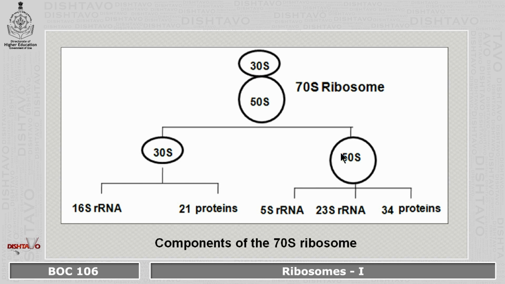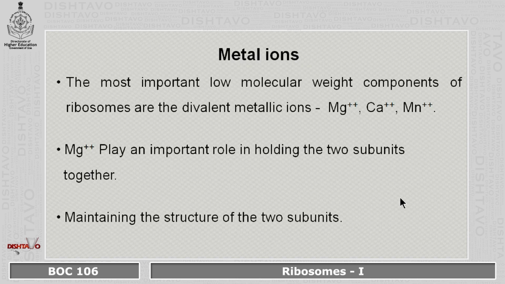The smaller subunit is made up of 16S RNA and 21 proteins, whereas the larger subunit is made up of 5S and 23S RNA and 34 proteins. Besides, there are metal ions also present like Mg ions, calcium ions, Mn ions.